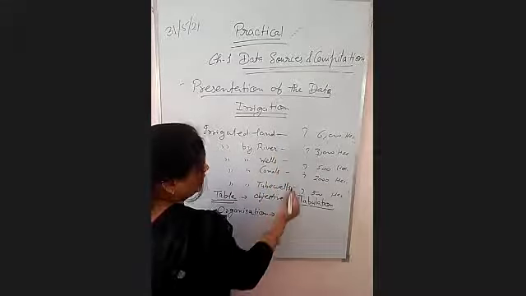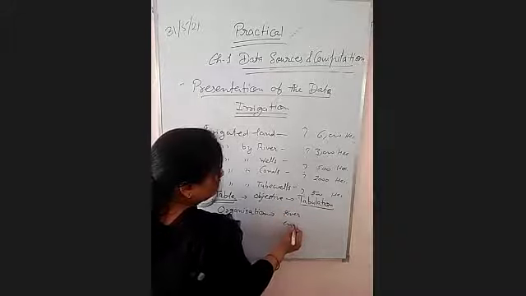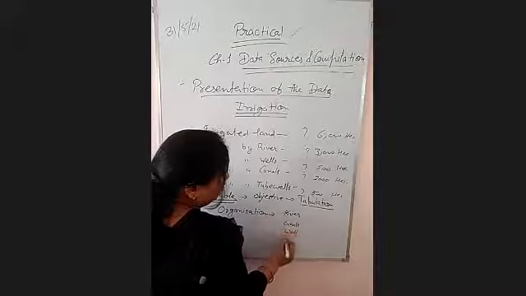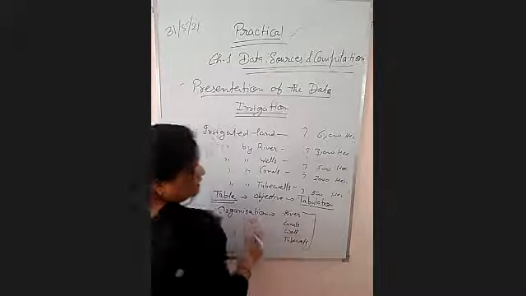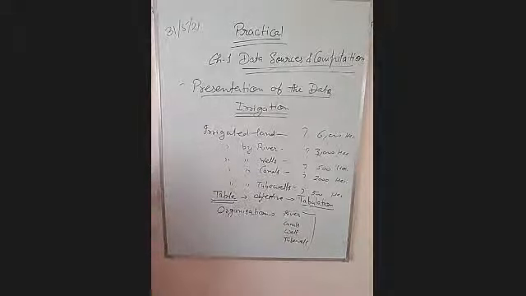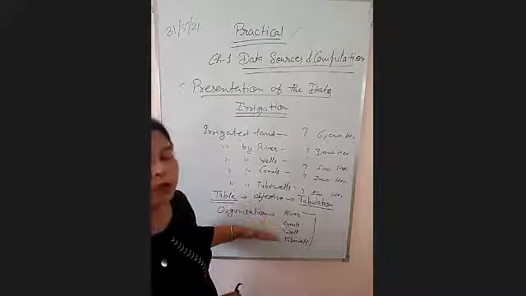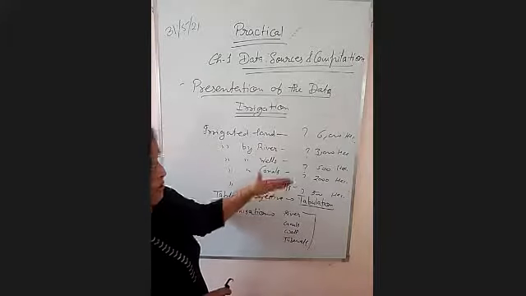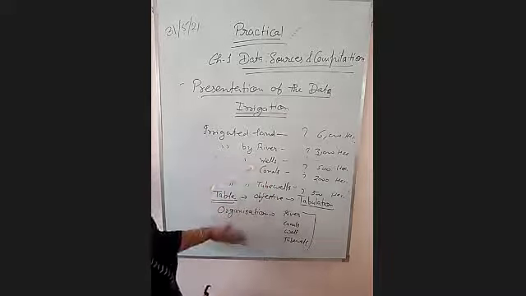According to our objectives, first will come river, second is canals, third is well and tube well, correct? I make it in descending order. That is organization of data to achieve the aim. The third is ordering. Ordering is also the same, that is ascending or descending ordering. And last is analysis. Analysis is what I want to calculate from this data: average irrigated land or total irrigated land, whatever I want, right?